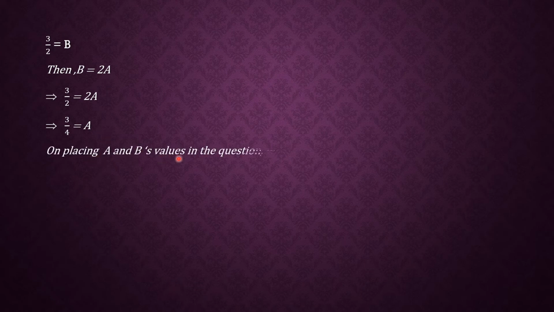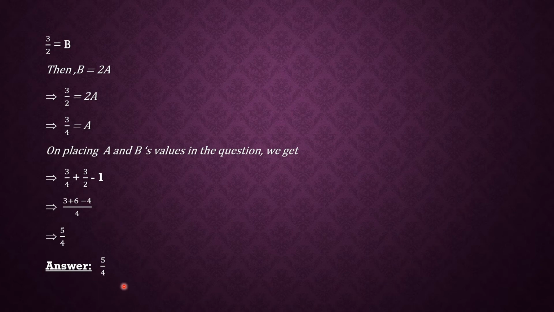On placing A and B's values in the question, which was A plus B minus C, we will get 3 by 4 plus 3 by 2 minus 1. And then on doing the LCM and then adding and subtracting all the values, 3 plus 6 minus 4 upon 4. So the answer will be 5 upon 4. So this is the right answer. Now let's move on to the another question.